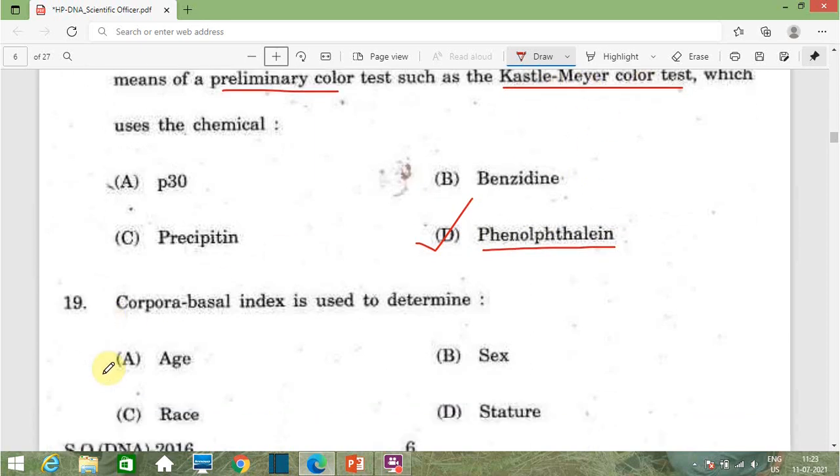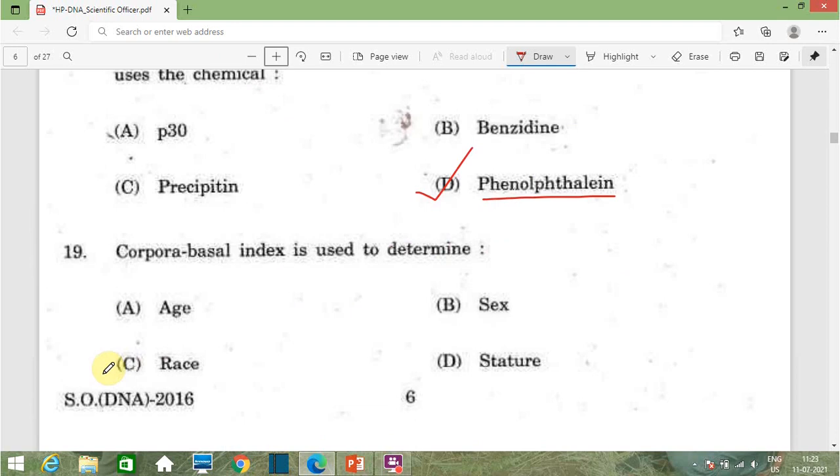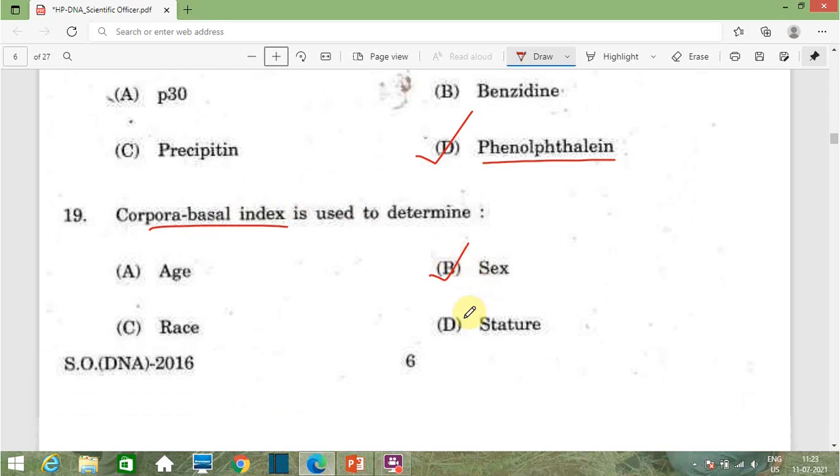Then question number 19: the corpora basal index is used to determine. Option A age, option B sex, option C race, and option D stature. Stature means height. The correct answer of this question is option B, that is, this index is used to determine the sex of a particular individual.